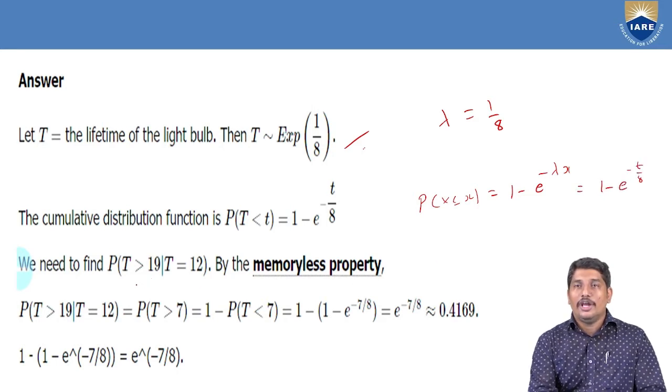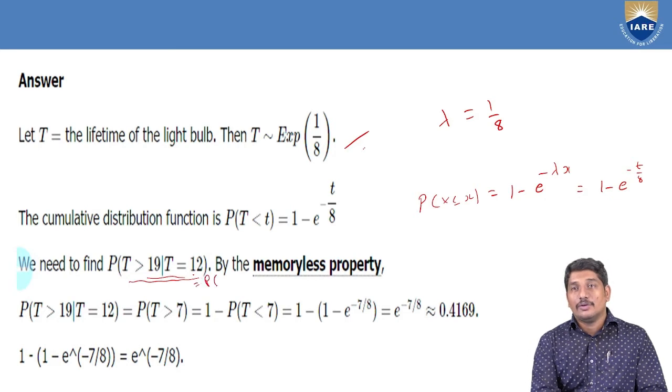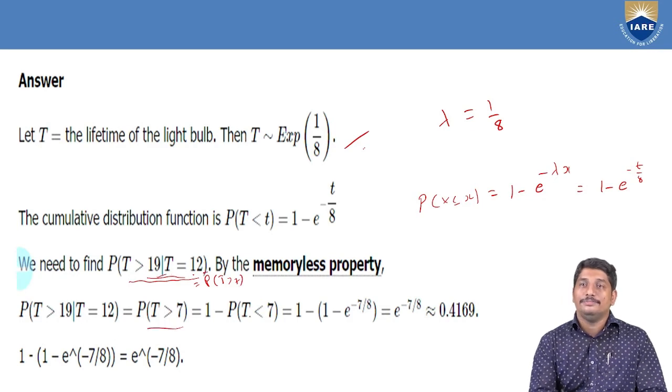Now we have to find this probability, because we are assuming that 12 years are completed, and what is the probability that the bulb will cross over 19 years. So according to the memoryless property, this probability will be equal to P of t greater than or equal to 7, that is the difference of 19 and 12. That is what I have written here.